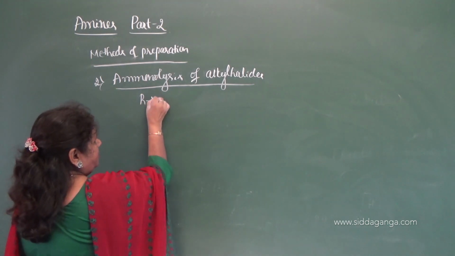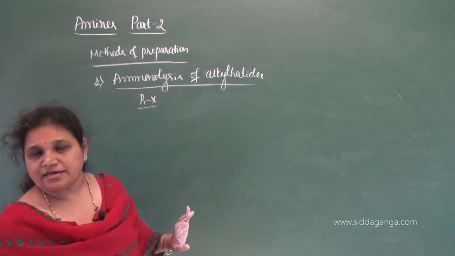What are alkyl halides? RX, correct? Alkyl halides are RX.